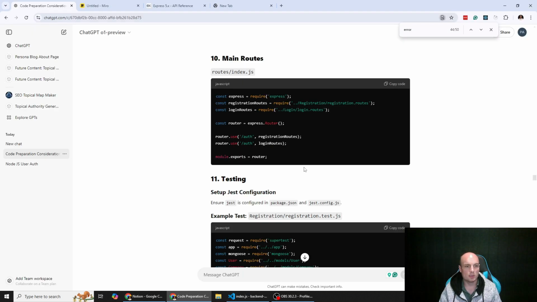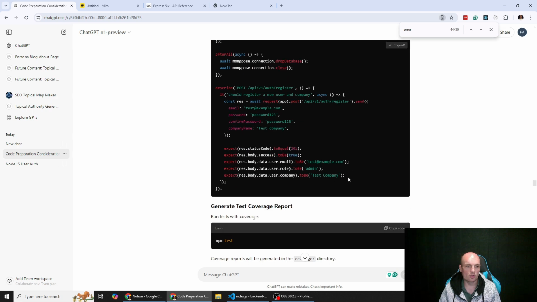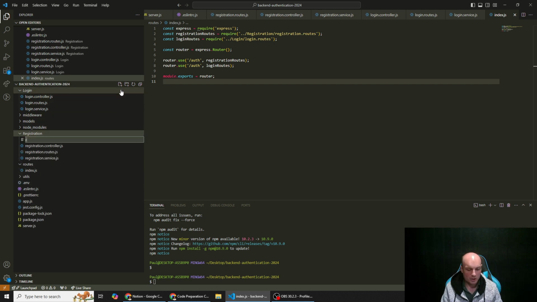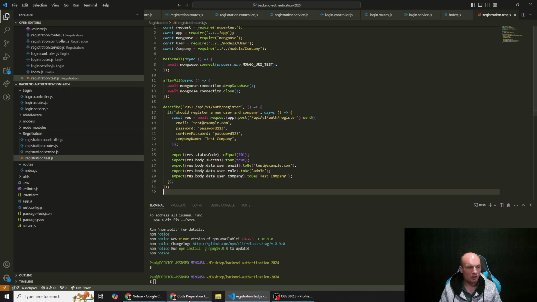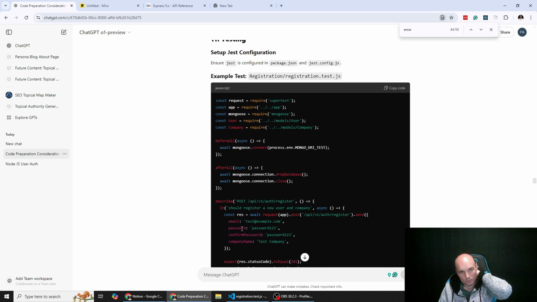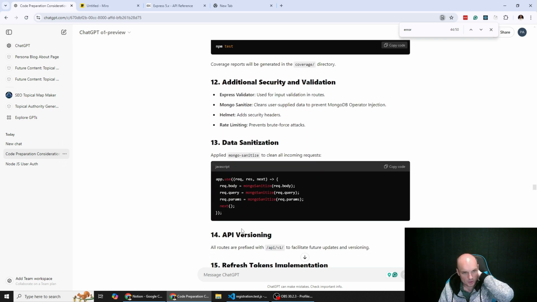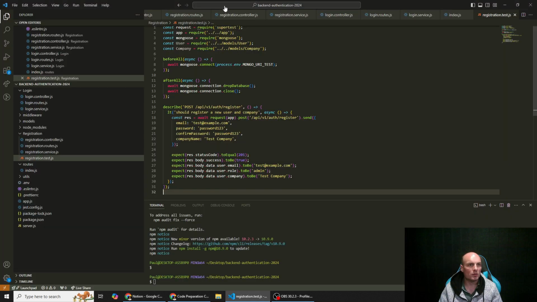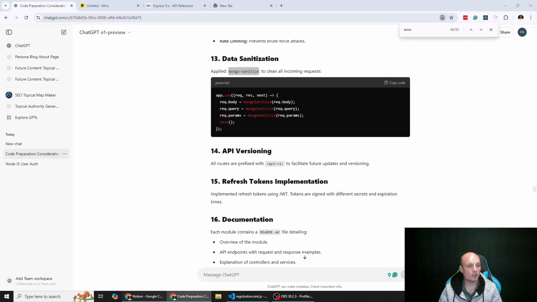Save that. And then testing, registration test. So in here, registration.test.js. Save that. Test coverage, data sanitization. So where are they saying to include that? Data sanitization. Mongo sanitize. Okay, where have you? It hasn't. I don't think it's done that. Let's just ask.